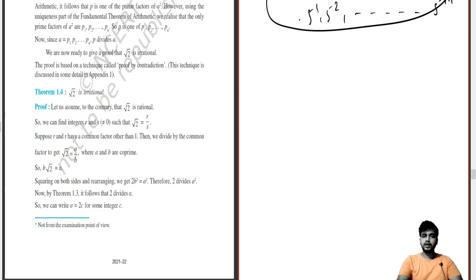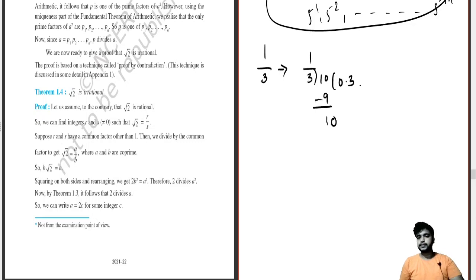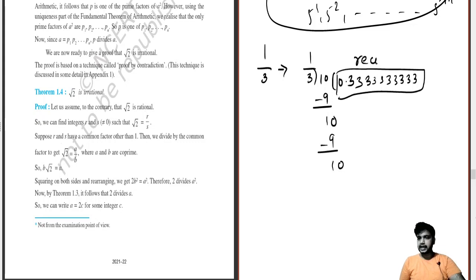Moving on further, what is non-terminating? Like if I say 1 by 3, let's solve it and understand the concept. We divide it like this. I think you have done this sum in your childhood, in classes 6 and 7, when you first understood the concept of division. So this 3 will go on, this 3 will go on. Now you should understand, whenever the terms are repeating, we call it recurring.